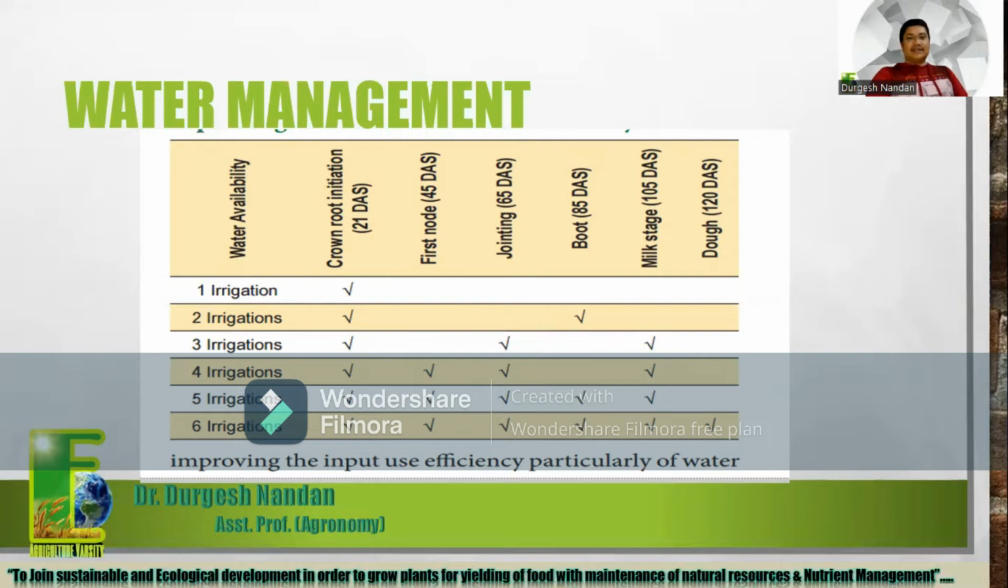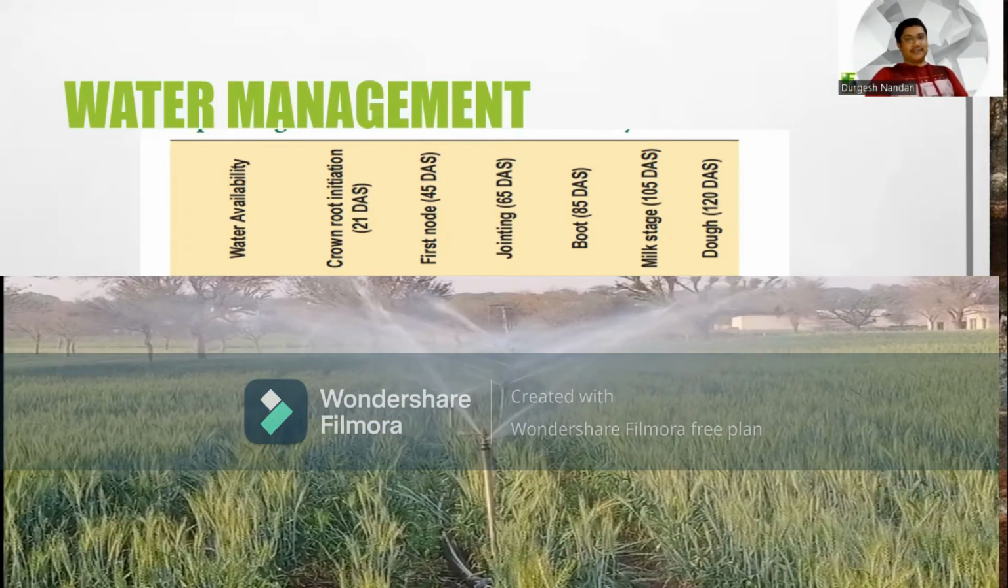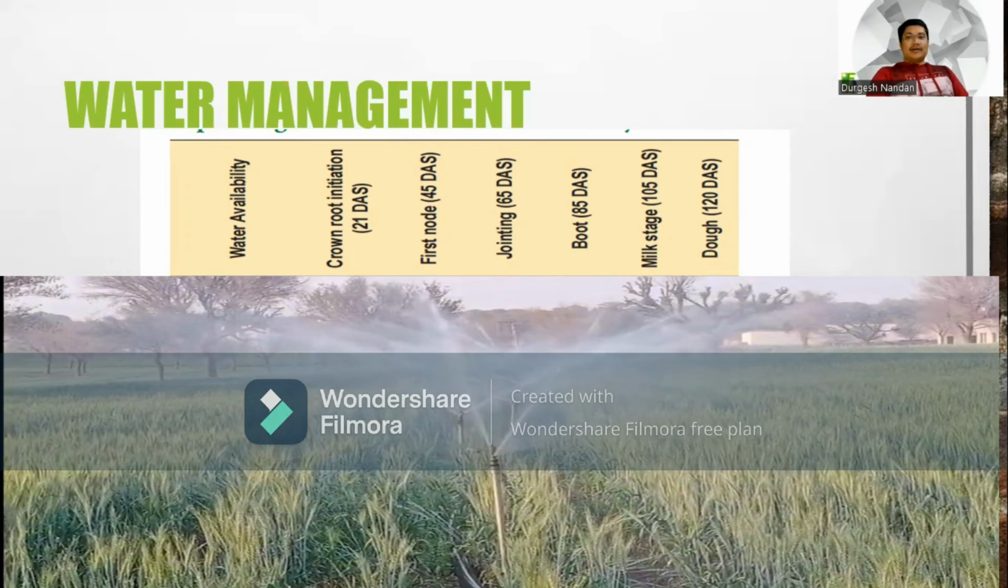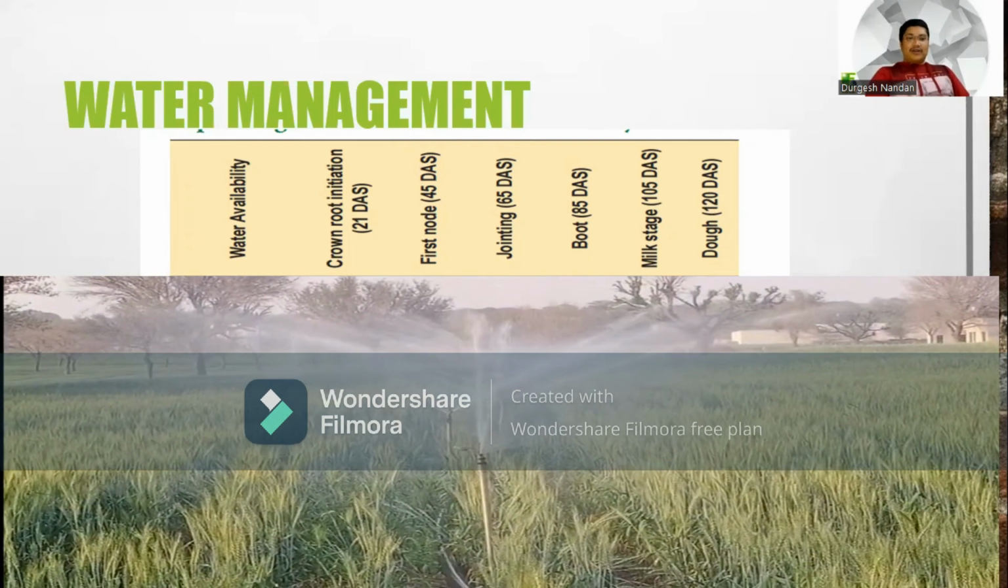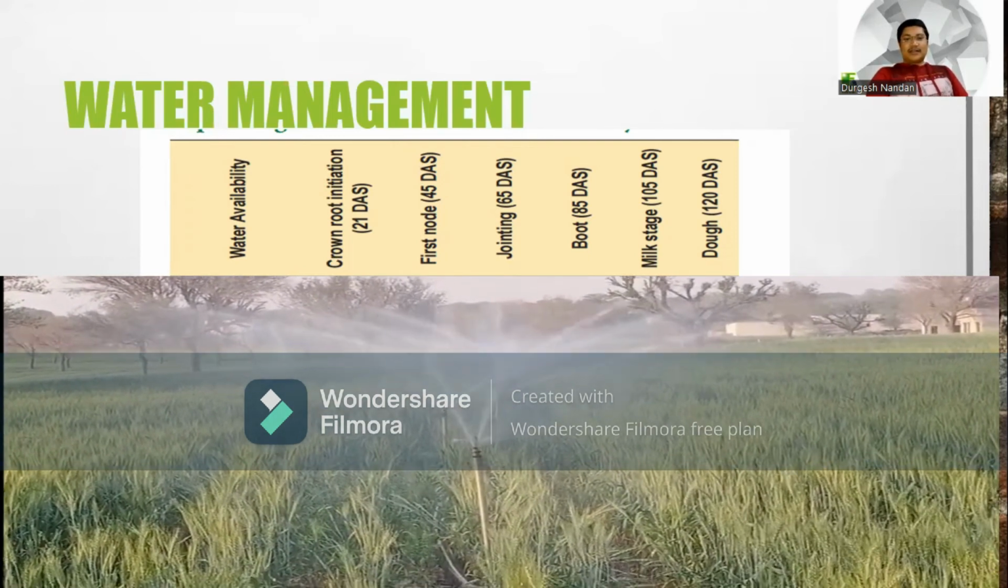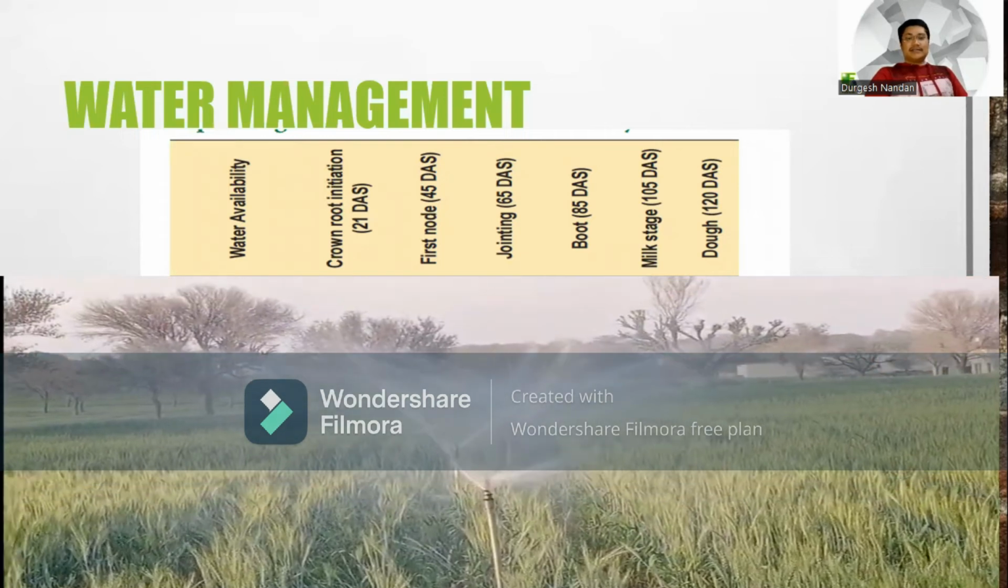In wheat, let's see, there are 6 irrigation stages given, in which stages water is required by the wheat crop. The 6 stages are crown root initiation, meaning the CRI stage. After that, tillering stage, which is known as first node stage. After that, jointing stage. Fourth is booting stage, fifth is milking stage, and sixth is dough stage.